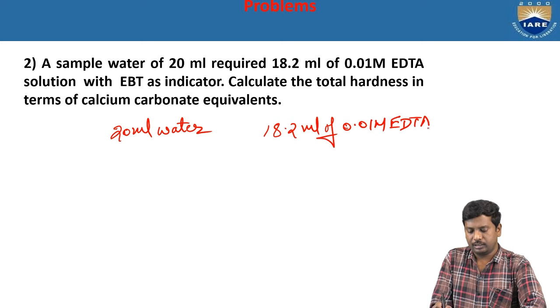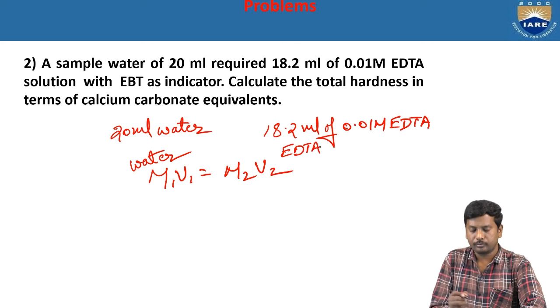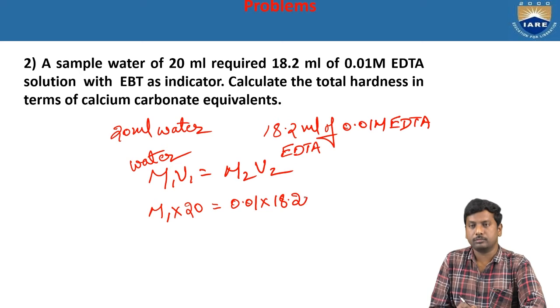So now use the formula, nothing but M1 V1 is equal to M2 V2. Always consider water on the left side and EDTA on the right side. So M1, the unknown quantity, into volume 20 is equal to M2, 0.01 into 18.2.